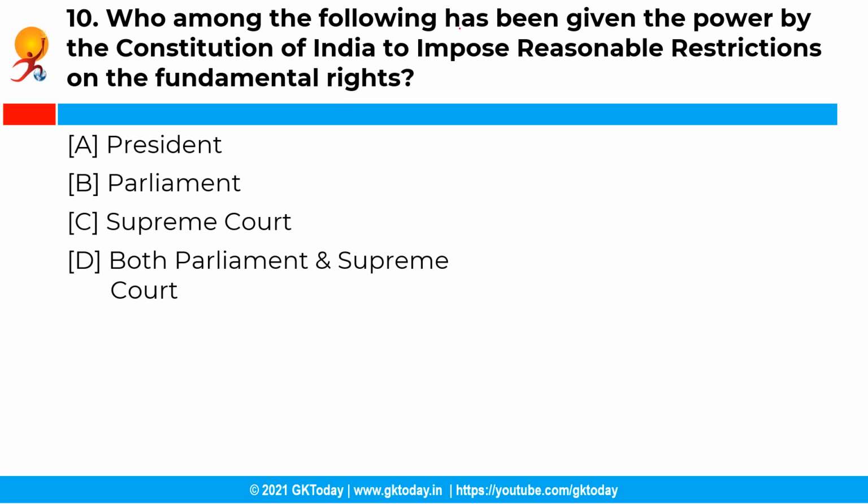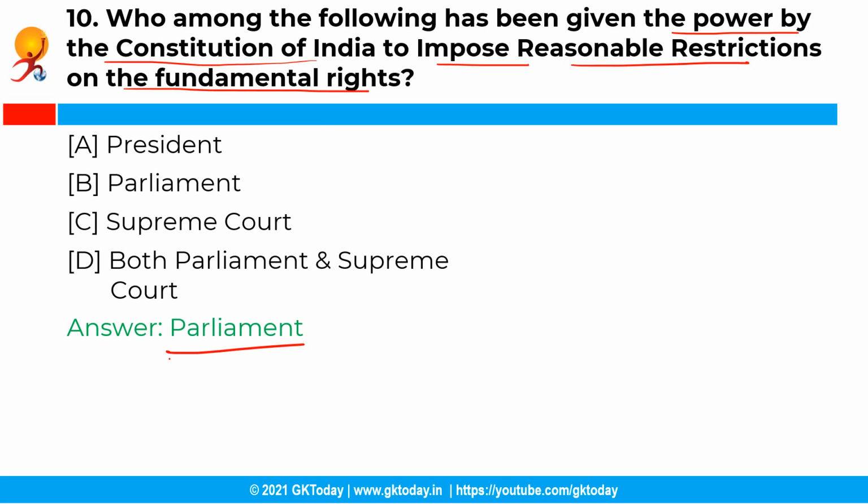The next question is, who among the following has been given the power by the Constitution of India to impose reasonable restrictions on the fundamental rights? Your options are as given below, and the correct answer is option B, that is Parliament. So the Parliament of India, right? Fundamental rights are listed in Part 3 of the Indian Constitution, and they are not absolute because they can be restricted on reasonable grounds by legislation enacted by the Parliament of India.